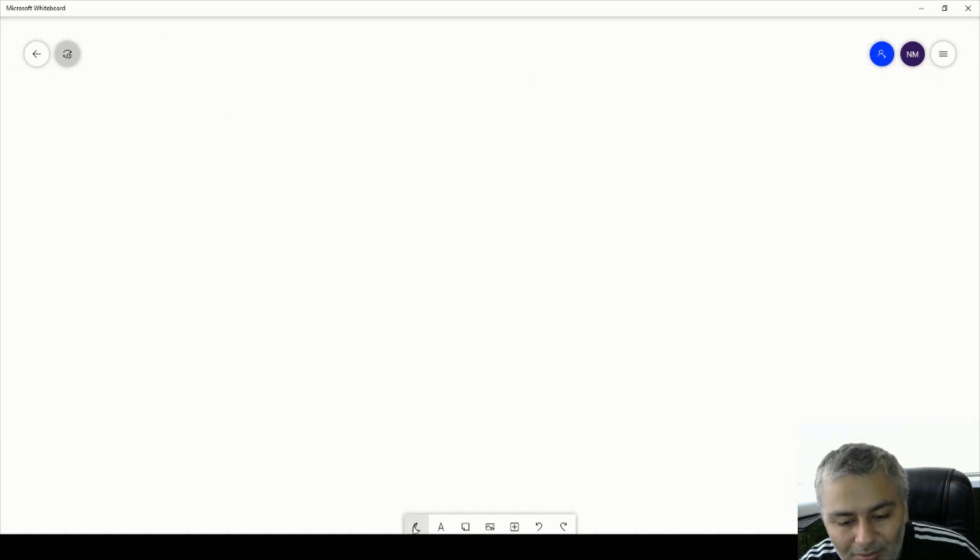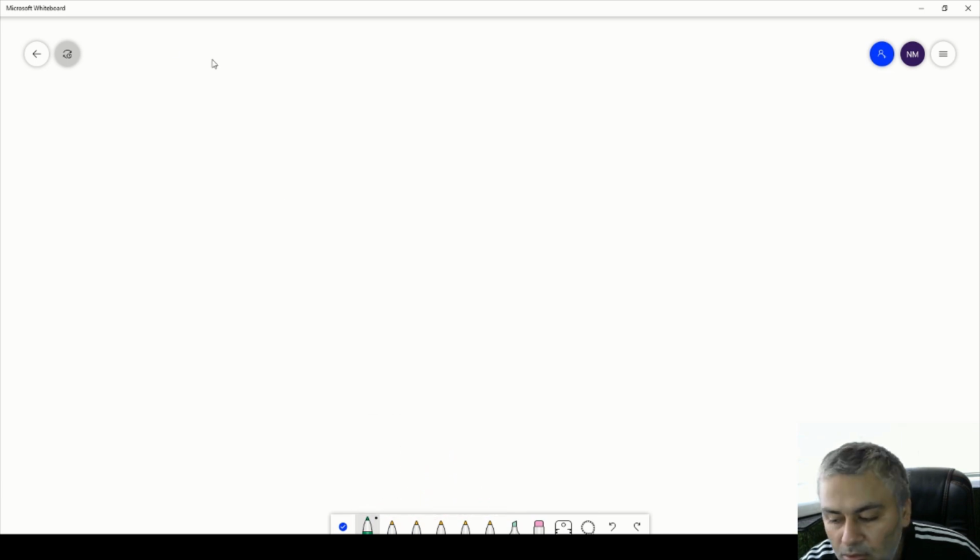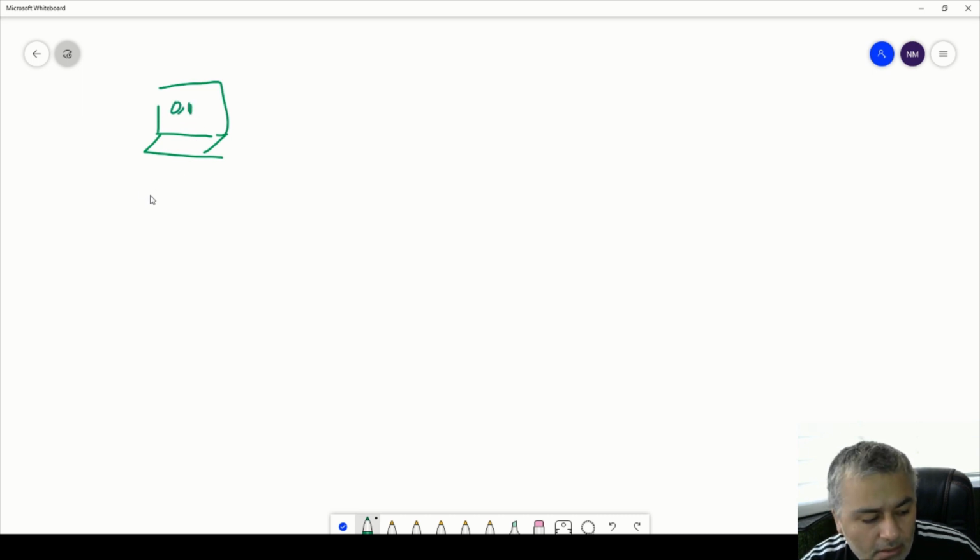Our computer, whether laptop, desktop, anything, understands everything as 0 and 1.